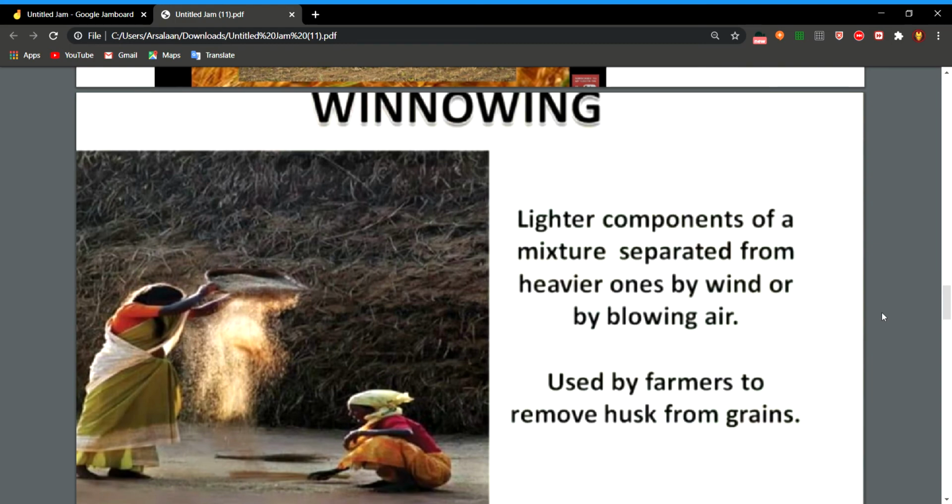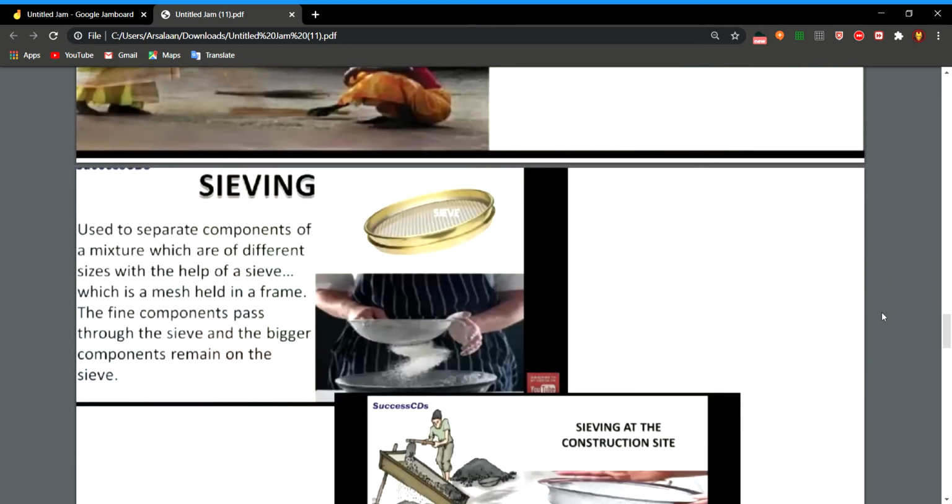Then you will observe that the tiny bits of paper are lighter. They are carried away by blowing air to a greater distance. But the wheat grains, they will cover a small distance. So from this we conclude that winnowing is useful to separate heavier and lighter components of a mixture by wind.